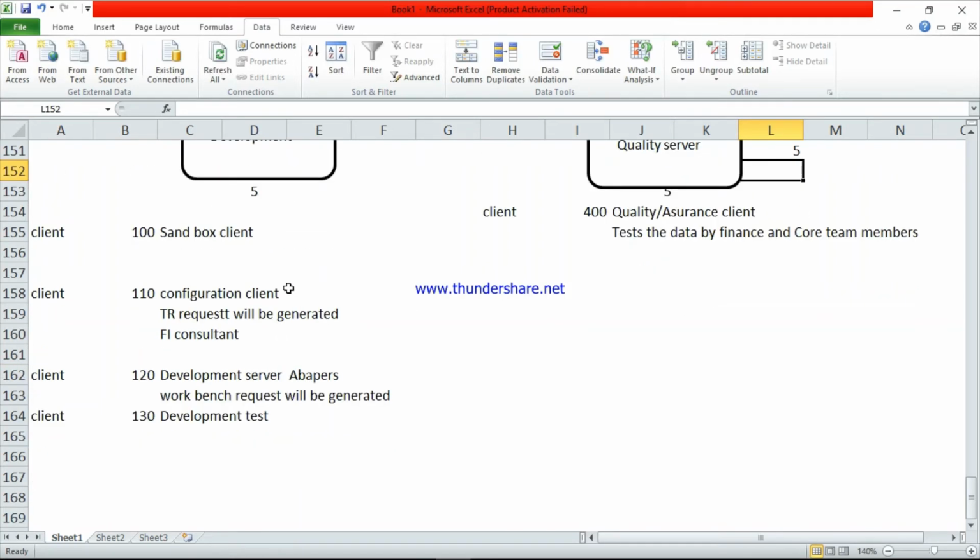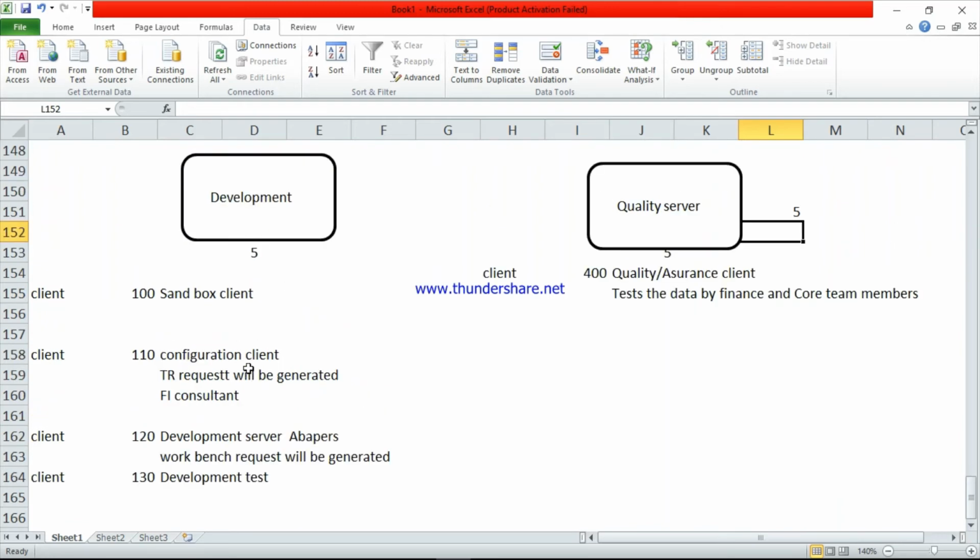Look here, in the development server, whatever programs the finance consultant and technical consultant have written, the data will come from the development server to the quality server. There is a very important point here. Here the development server is there.